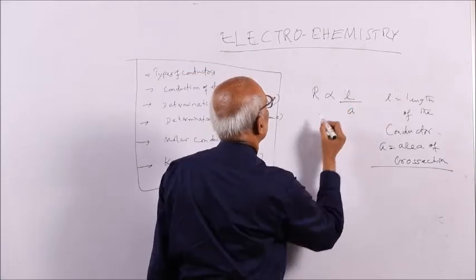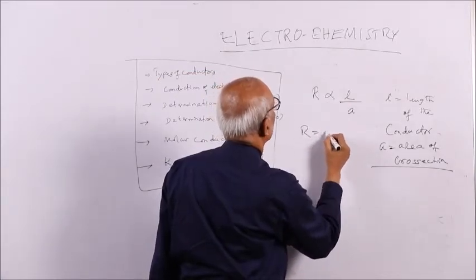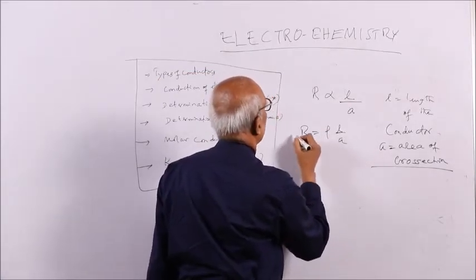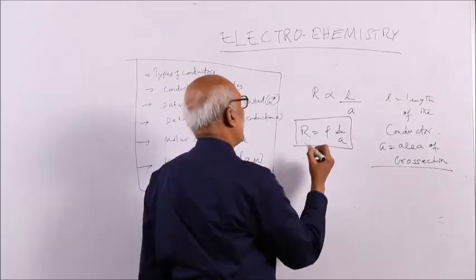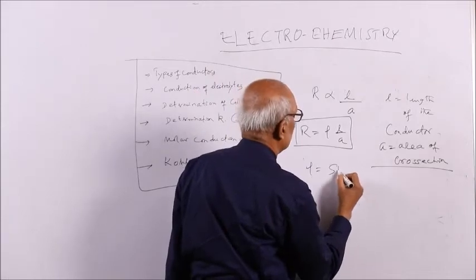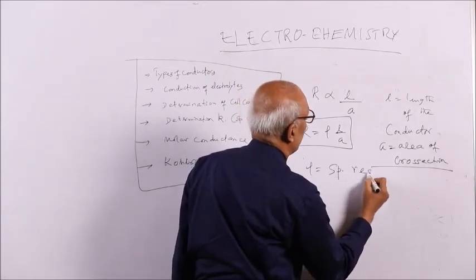So if you put a proportionality constant, R is equal to rho L by A. Remember this. R is equal to rho L by A, and the proportionality constant rho is called specific resistance.